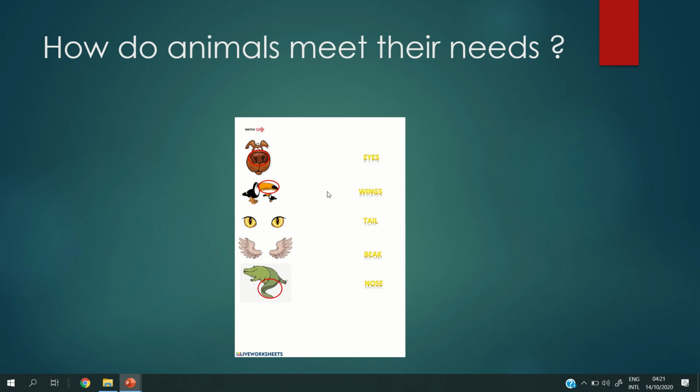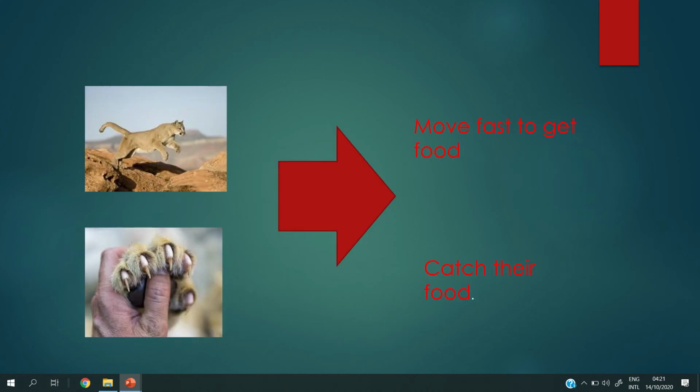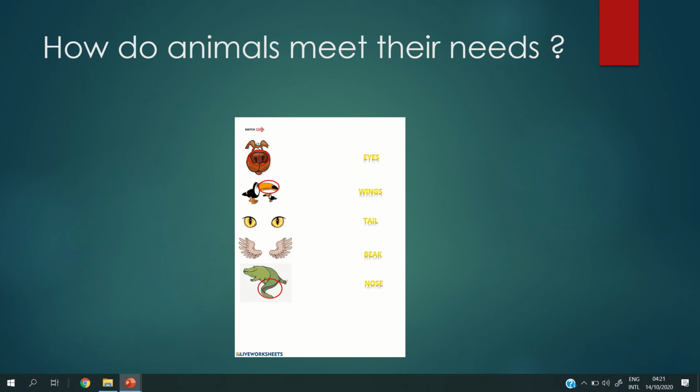It is a nose, and it is a beak, and it is eyes, it is wings, it is a tail. So now can you tell me, how does the nose help the animals? It helps the animals maybe to find the food, when the animals smell other animals or smell the food, so it can get the food.